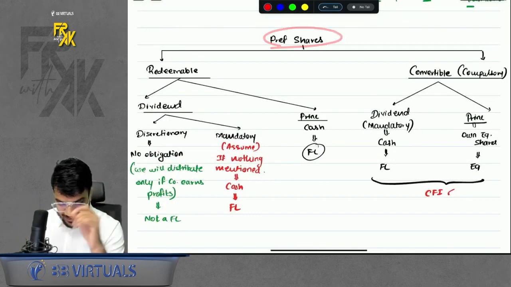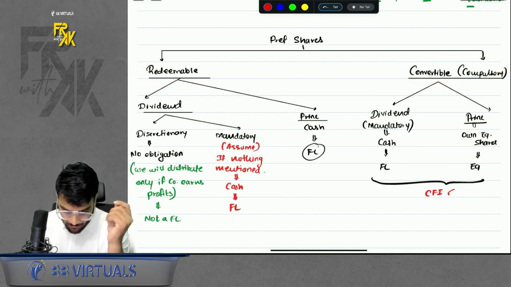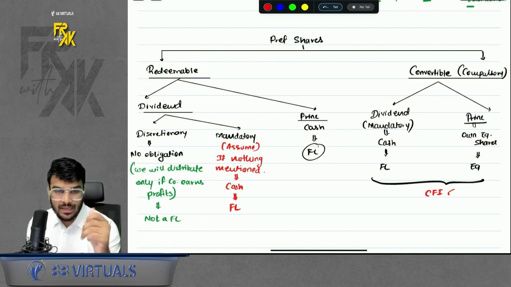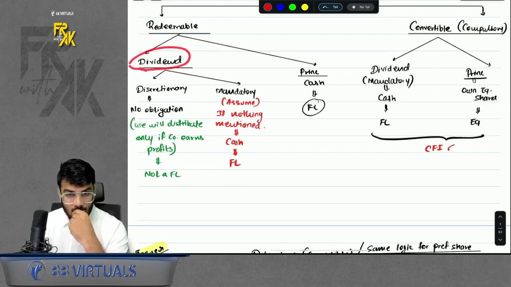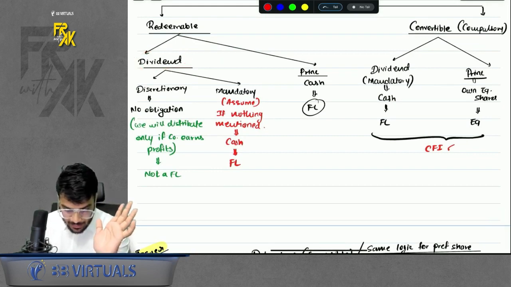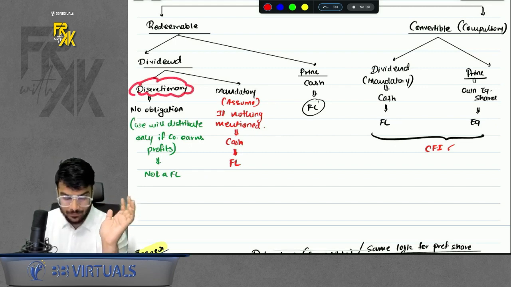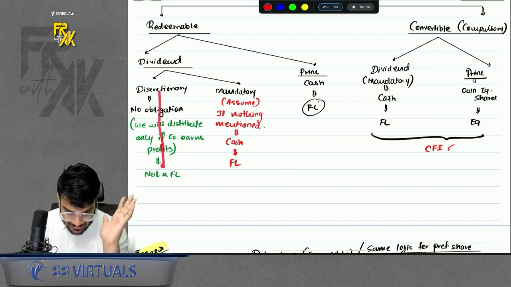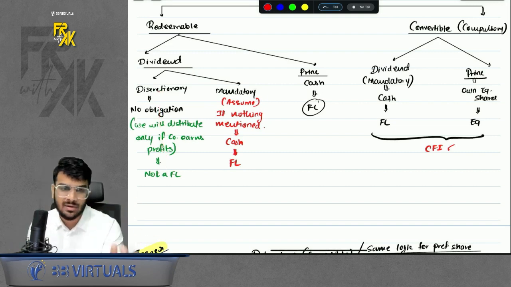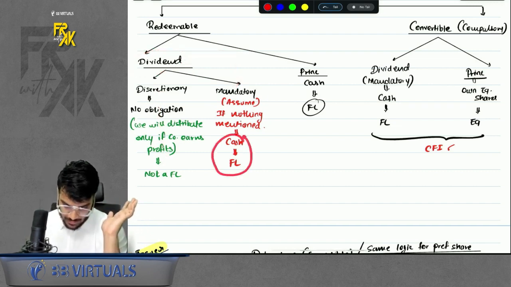Okay, anyways. Same discussion applies to preference shares also. So preference shares again can be redeemable, can be convertible, right? If they are redeemable, in preference shares we pay dividend and we pay principal. Now for dividend, just remember, dividend can be discretionary also, can be mandatory also. If the dividend is discretionary, that means the company will pay the dividend only when they have funds. In that case, if anything is discretionary, there is no obligation, so it is not a financial liability. But if dividend payment is mandatory, it will be a financial liability.